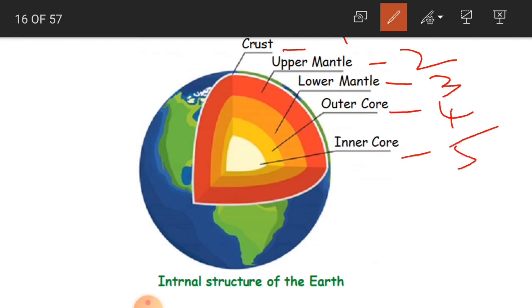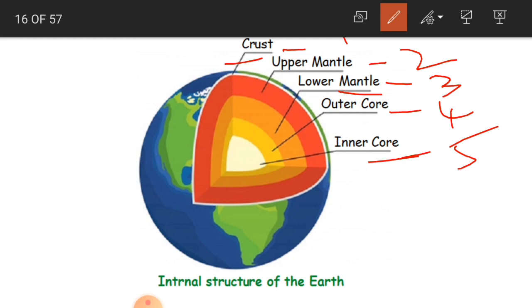But when we say name the 3 main layers of the earth, then it is only 3: crust, mantle and core. Main layers are only 3. If you say the total layers, then we can also give the upper and lower layers of the mantle and the outer and inner layers of the core. Then it becomes 5 in number.